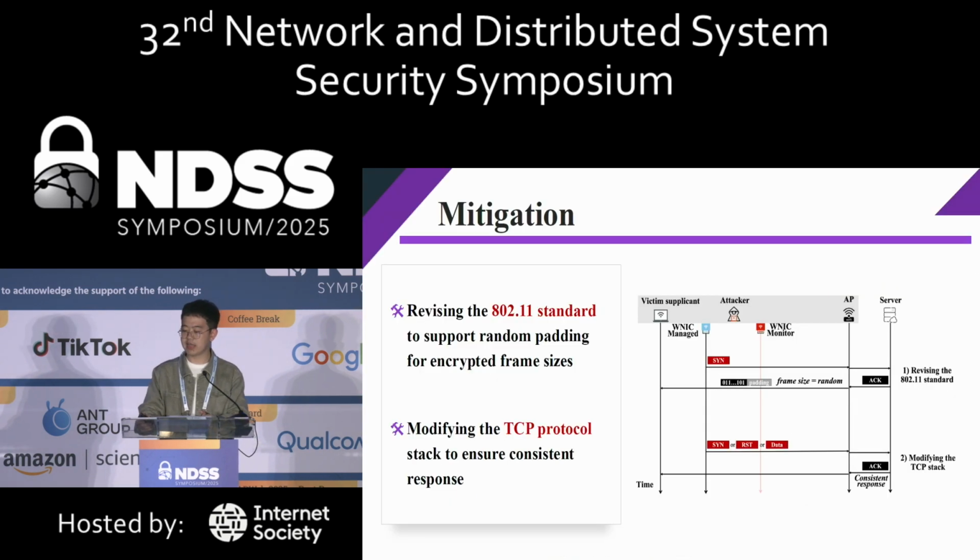As for mitigation, we have proposed two kinds of countermeasures to mitigate the attack. The first one is to revise the Wi-Fi standard to support random padding for encrypted frame size. And we have reported the vulnerability and the possible abuse of the side channel to Wi-Fi vendors, and we are in discussion with them for the detailed implementation of the mitigation. And we suggest to modify the TCP protocol stack to ensure consistent responses to different types of TCP packets to prevent the attackers from stealing vital information.